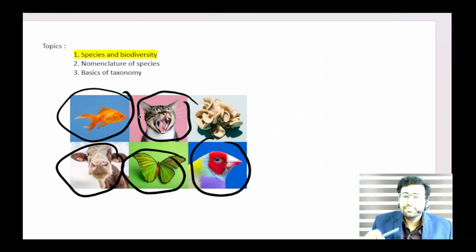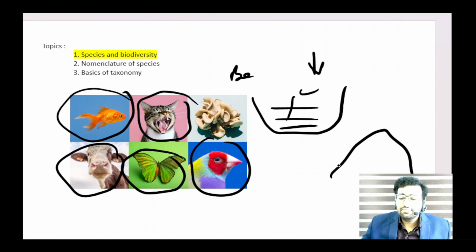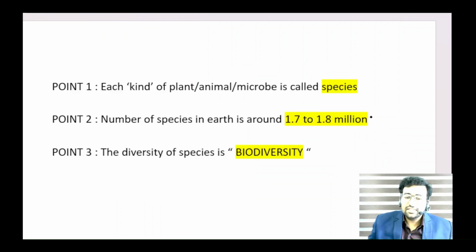So when the number of species in an ecosystem, in a habitat, increases, the species biodiversity also increases. Suppose in a desert, there are only a few species. Cactus is there, camel is there, therefore the biodiversity is low. But in a tropical rainforest, many trees and animals are there, therefore biodiversity is high. So it is the number of species, not the number of organisms, that constitutes biodiversity.